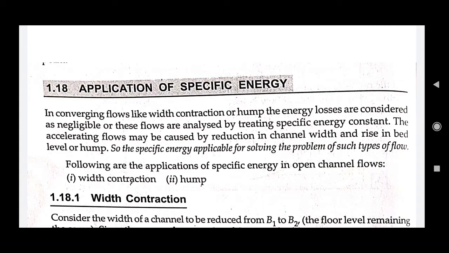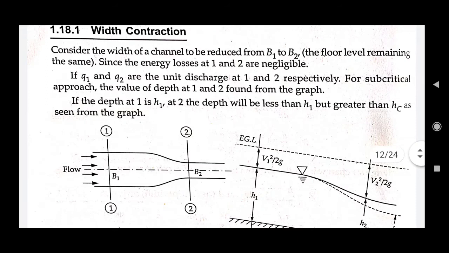For example, if the bed width remains constant but the width of the channel reduces, like you can see in this given figure, if the channel bed remains constant and the width reduces and then expands, or it keeps on reducing and then becomes constant,